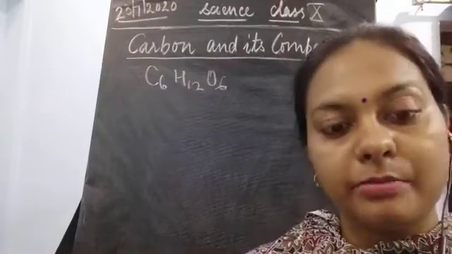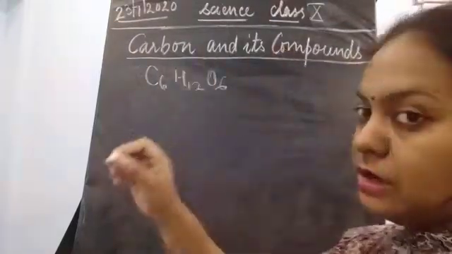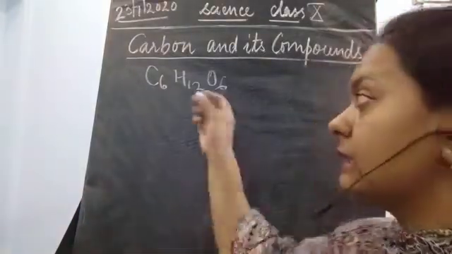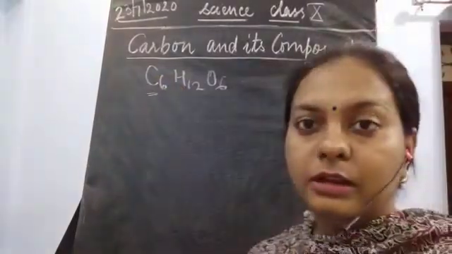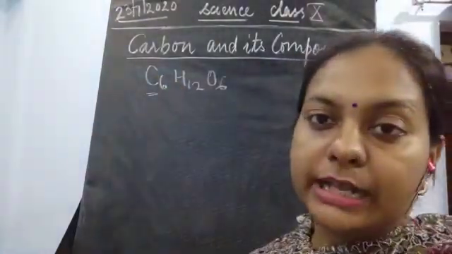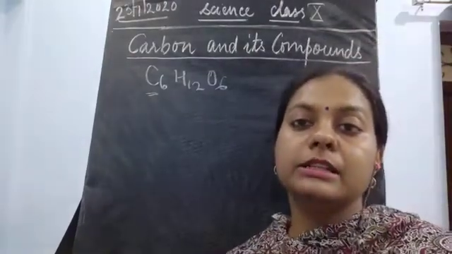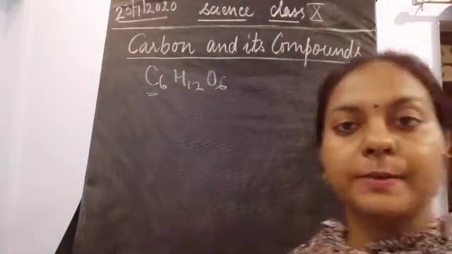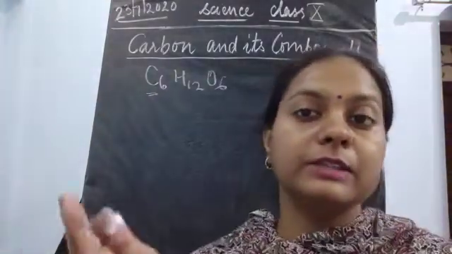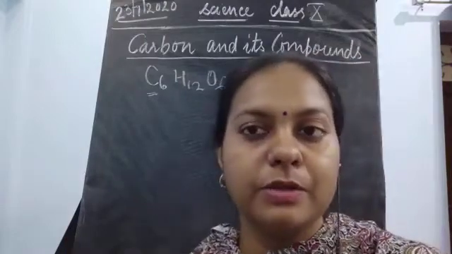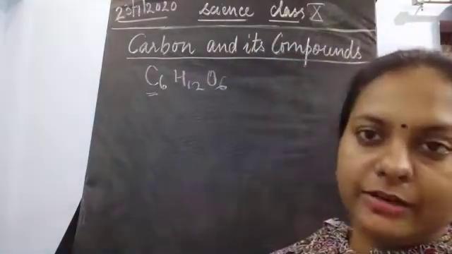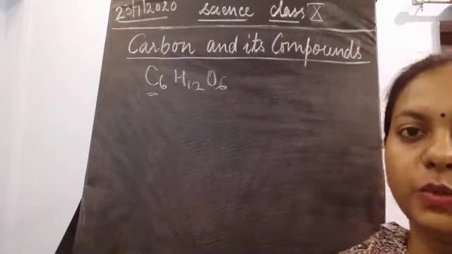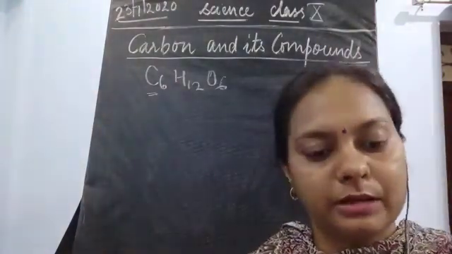Now where is this carbon present? As I have told you just now, the symbol for carbon is C, and you can see that C is written here. It means that glucose also contains carbon, and this carbon is an important part of the glucose, and glucose is important for the cell. Why? Because it is necessary for giving you energy, because it is important for cellular respiration. We have also studied the respiration part in biology. Now I am going to deal only with the chemistry part of carbon and its compounds.